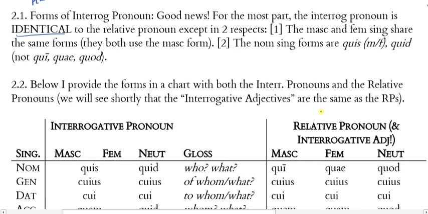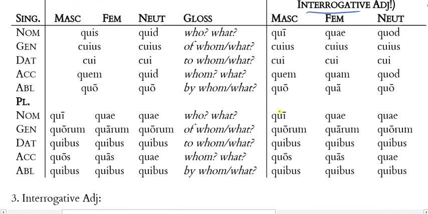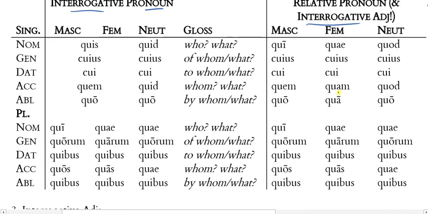And what I've done here below is give you a chart of the interrogative pronouns, and on the side, the relative pronouns that you already know and love from the prior chapters. And as it turns out, we're going to see the interrogative adjective, more coming, is identical to the relative pronoun. So over here on the right, I actually have both relative pronoun and interrogative adjective. On the left, I've got the interrogative pronoun. And so what I want you to do is to see just how similar they are. With our relative pronoun, we had qui, quae, quod, but over here we have quis and quid.